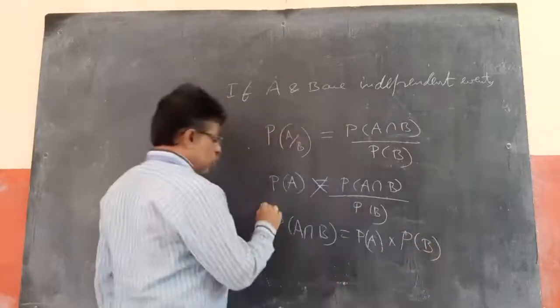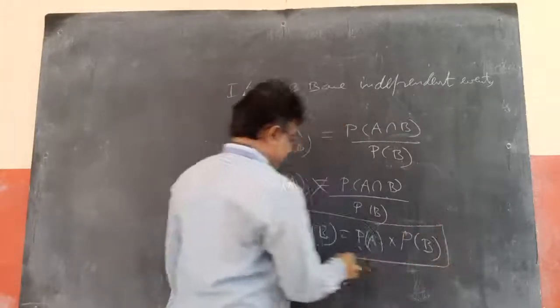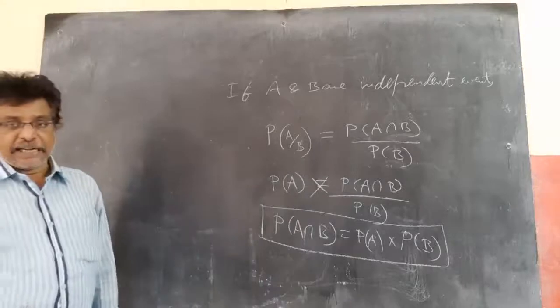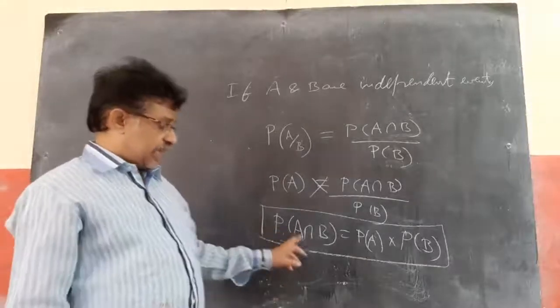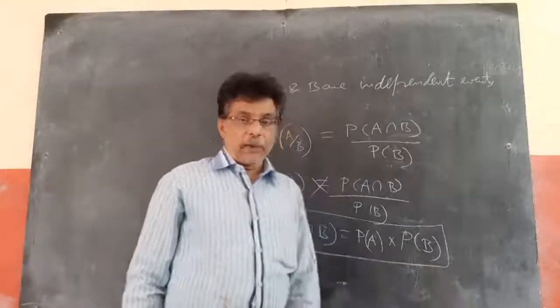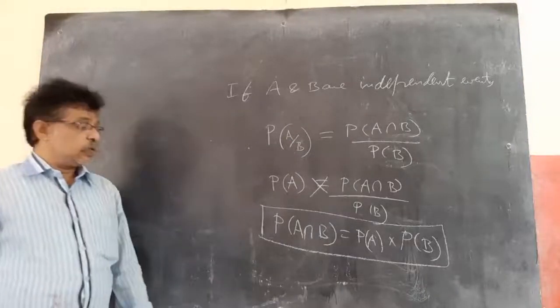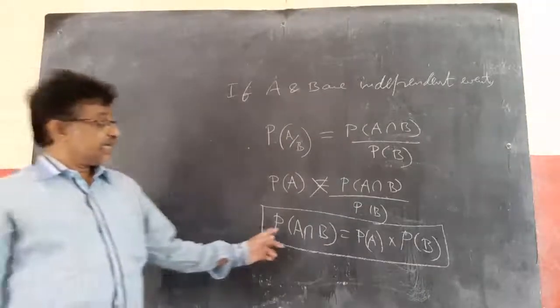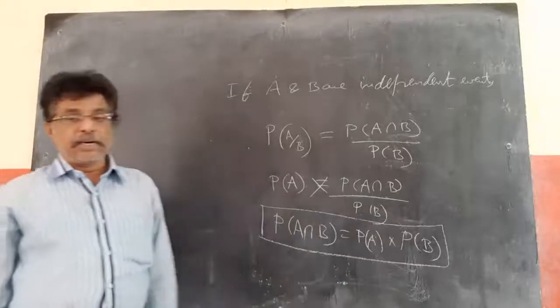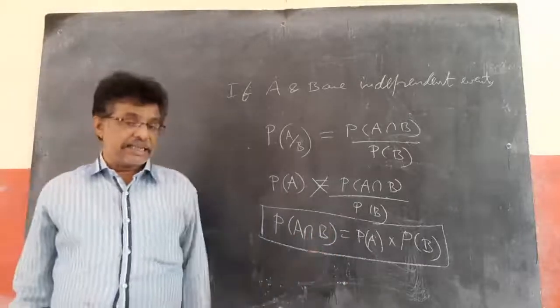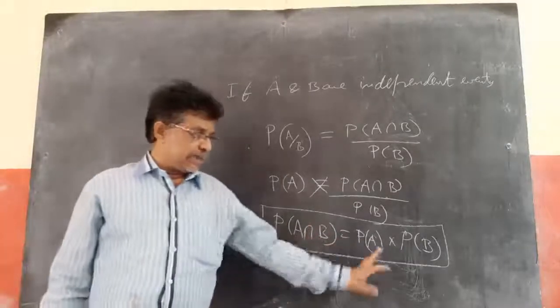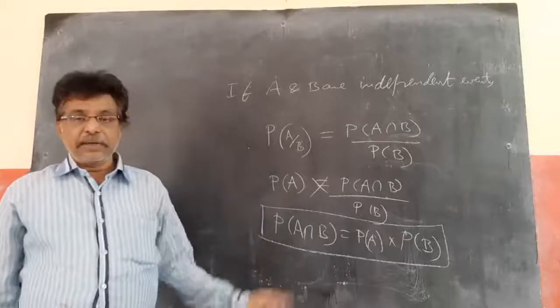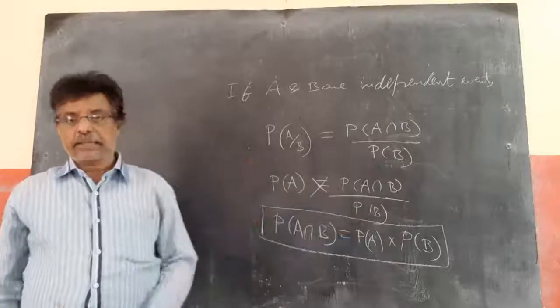So whenever two events A and B are independent events, then P of A intersection B equal to P of A into P of B. Whenever two events are independent, their intersection equals the product of their probabilities.